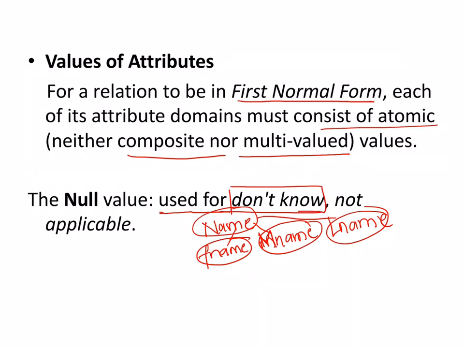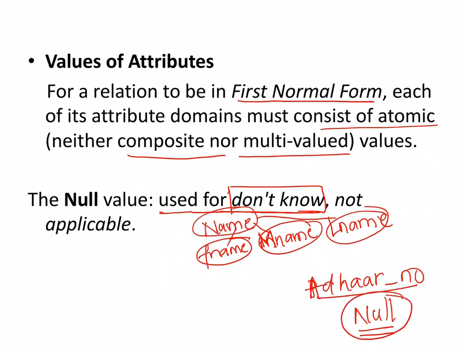When do you put a null value? When you want to say that I do not know. Suppose there is a field called phone number, or let's say Aadhaar card number. Somewhere in a form the Aadhaar card number is asked, and you just write null below it. What all meanings can I derive out of the Aadhaar card number being termed as null?